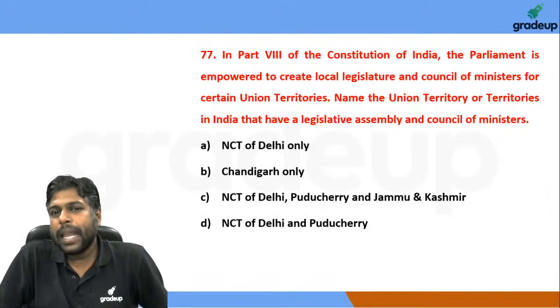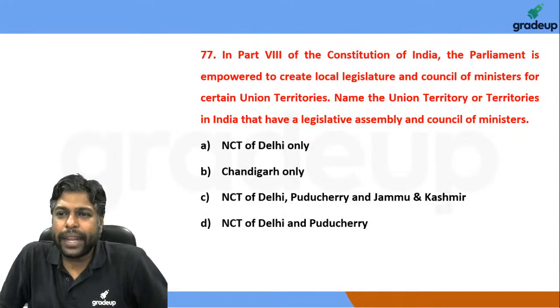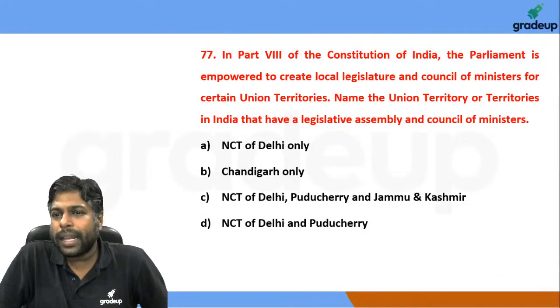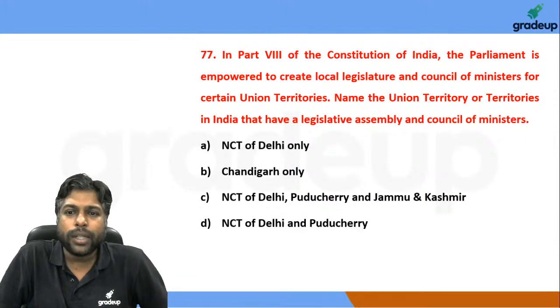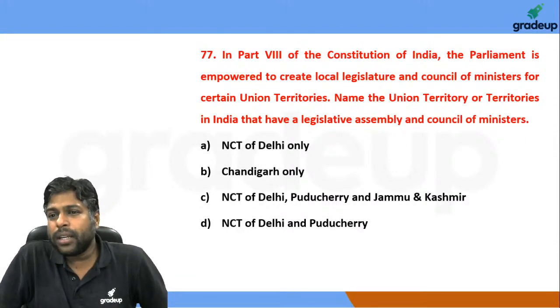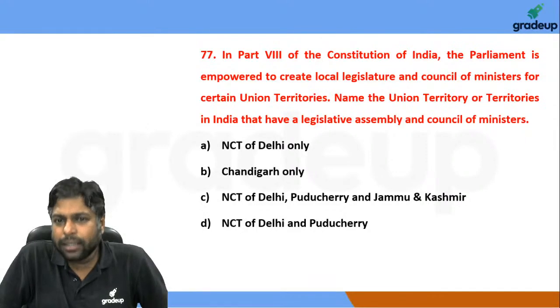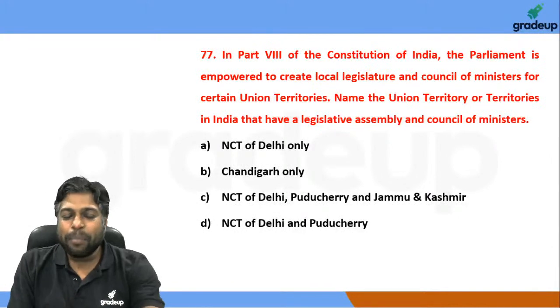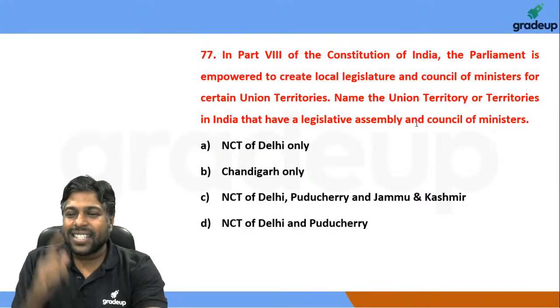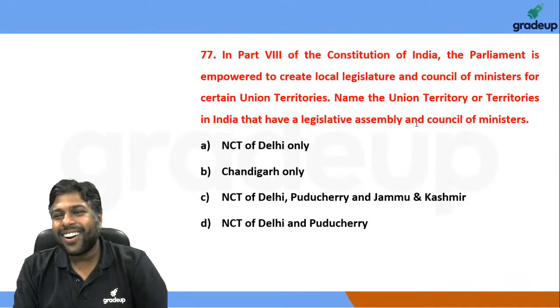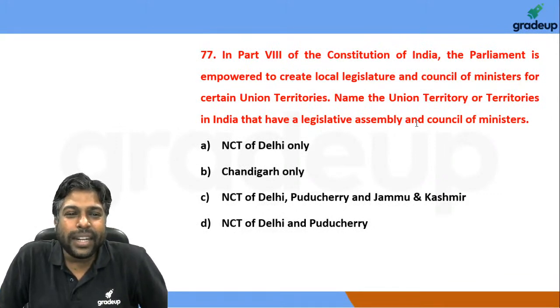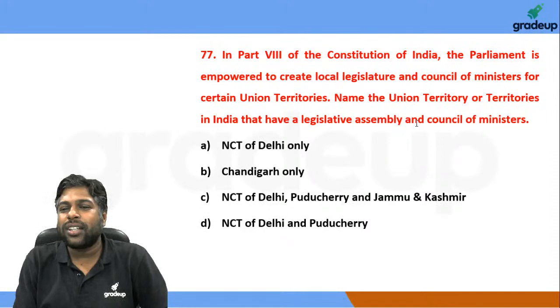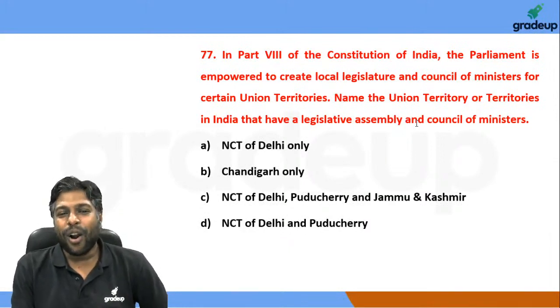Okay, moving on. In Part 8 of the Constitution of India, the Parliament is empowered to create local legislature and the Council of Ministers for certain union territories. Name the union territory or territories in India that have a legislative assembly and a Council of Ministers. Right? So सबको तो पता है Arvind Kejriwal is the Chief Minister of Delhi, right? And there's a very popular confusion. Delhi is not a state. Delhi is actually a union territory. That is the NCT of Delhi, or the National Capital Territory of Delhi.